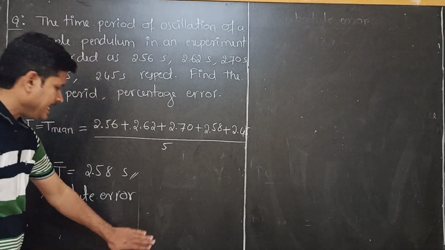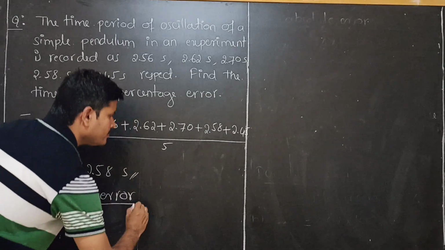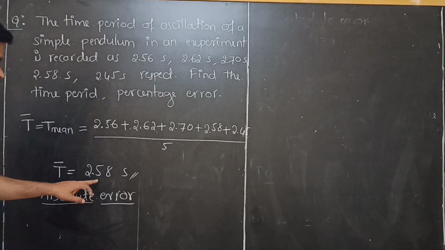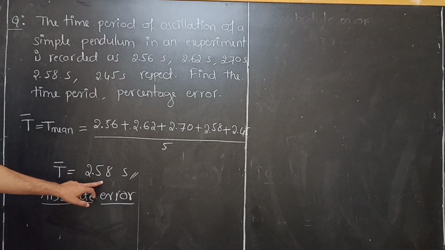Absolute error. First, what is the true value? This is the true value. Correct?